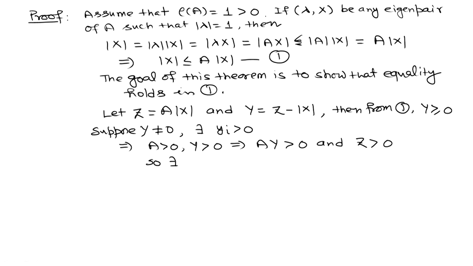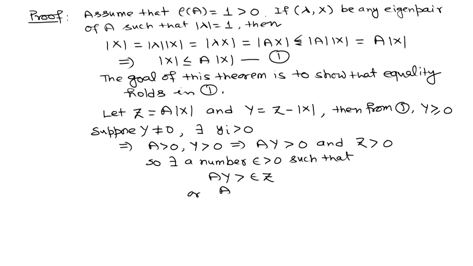So, there exists a positive number epsilon such that Ay will be greater than epsilon of z. Epsilon may be any positive number greater than 1 or less than 1, because these are two positive vectors, so we can find such a number.